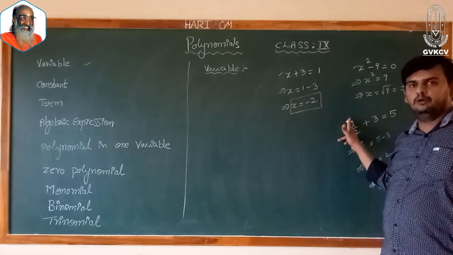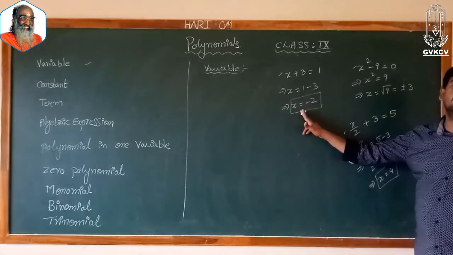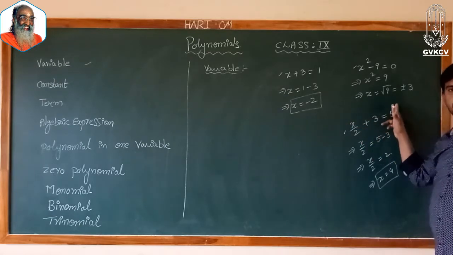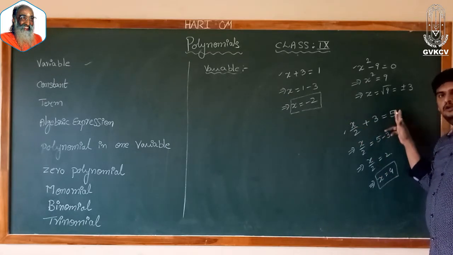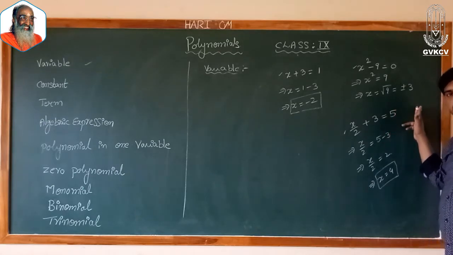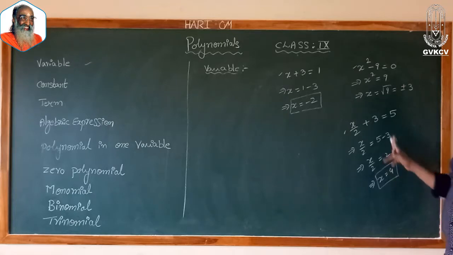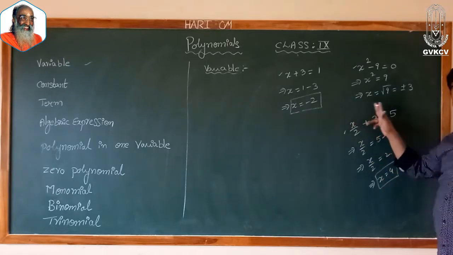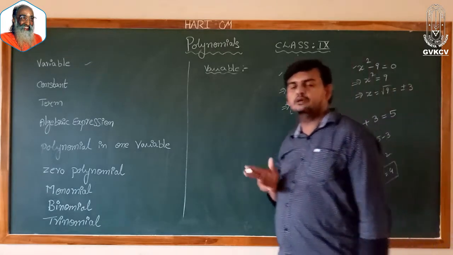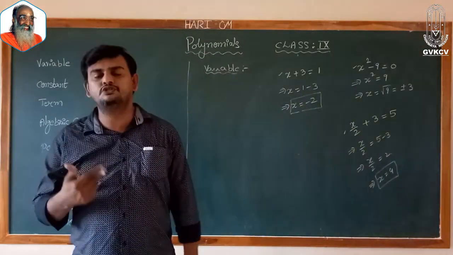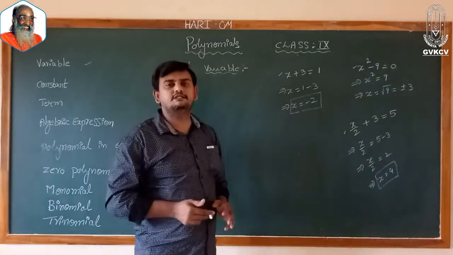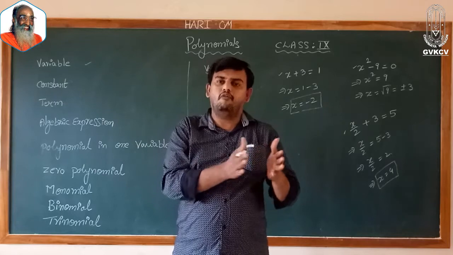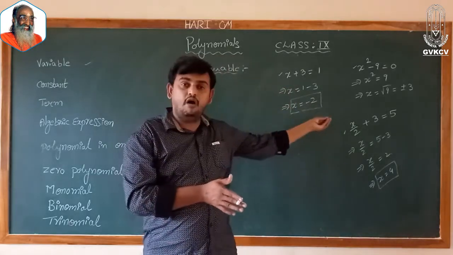In the first problem the value of x is minus 2. When it comes to the second problem, the x value has varied from minus 2 to plus or minus 3. Now in the third problem, again the value of x has changed from plus or minus 3 to 4. In every case, the value of x keeps on changing. So, what is the definition of a variable? For what values, or for what English alphabets?